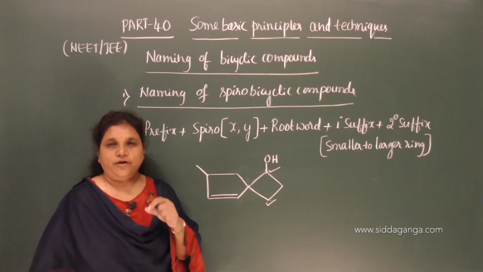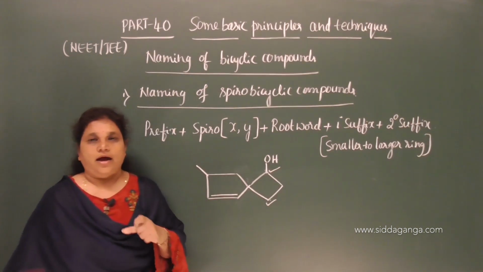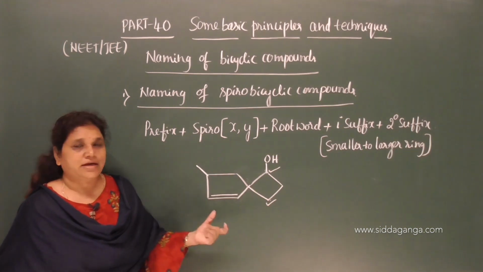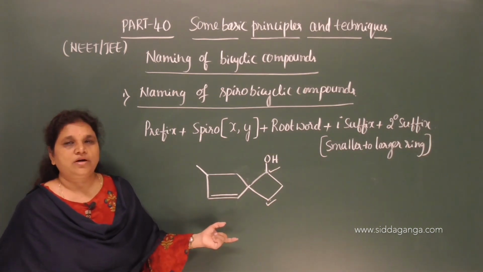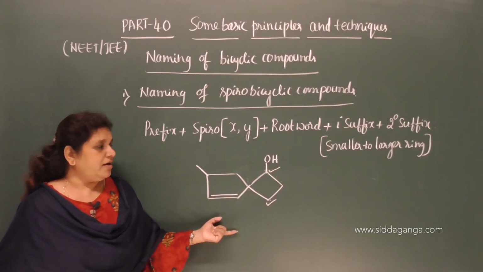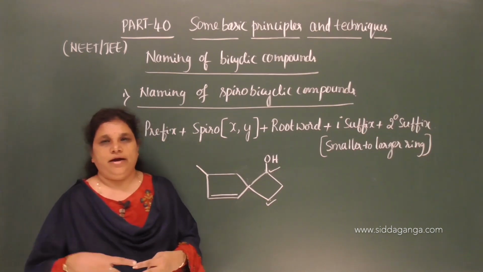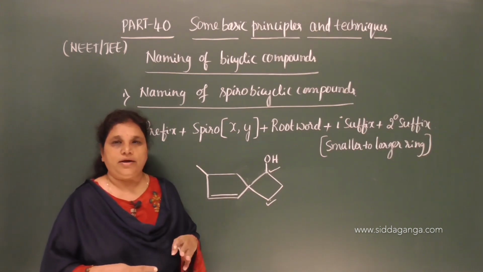Again, if any carbon containing functional group is there, we have to use the special secondary suffix, and we should not consider that carbon atom to the ring. And if 2 or more different functional groups are present, again we have to follow the priority table.